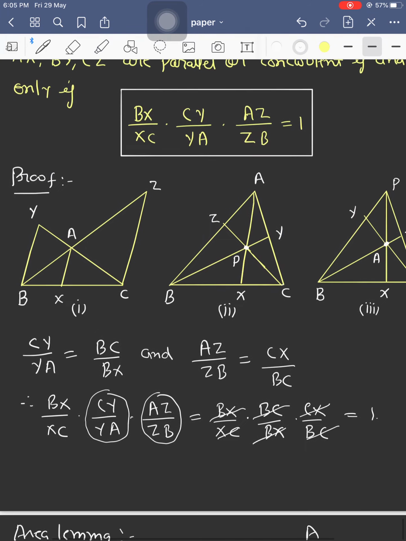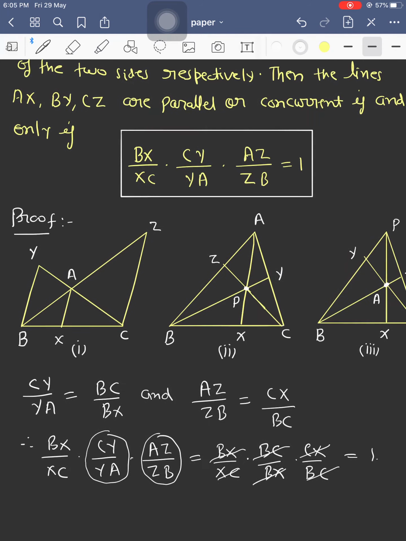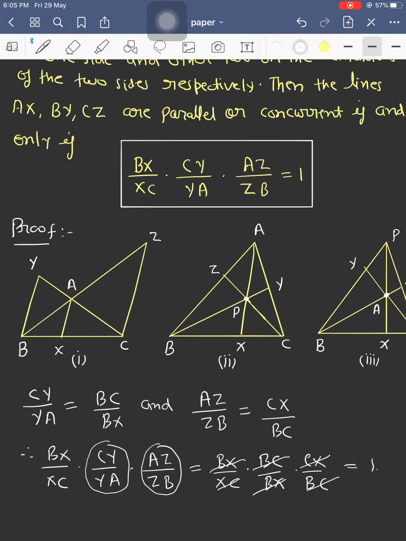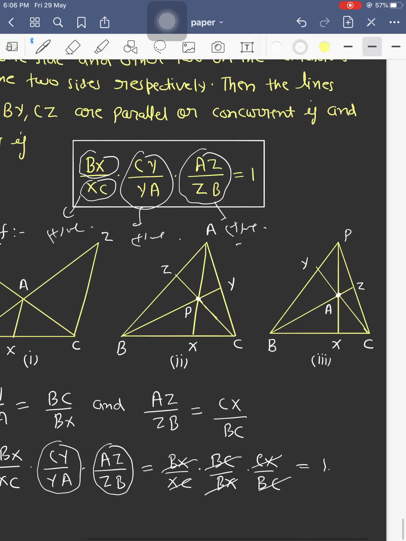But here we are using the directed length. In the second figure, if you see, the distances BX and XC are in the same direction. Therefore, this ratio BX upon XC is positive. Similarly, CY and YA are in the same direction, therefore the ratio CY upon YA is again positive. And AZ and ZB are also in the same direction, therefore this ratio is positive.